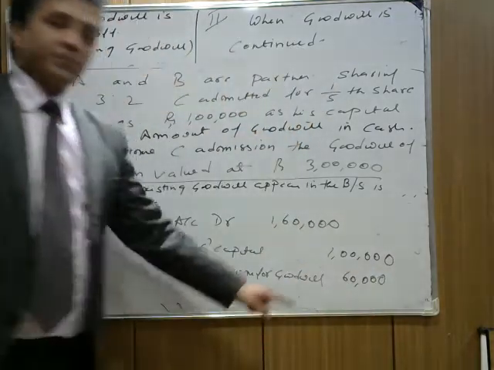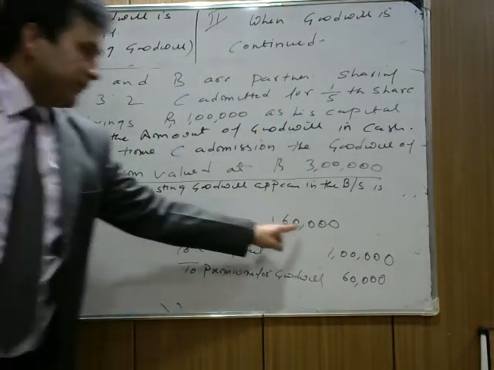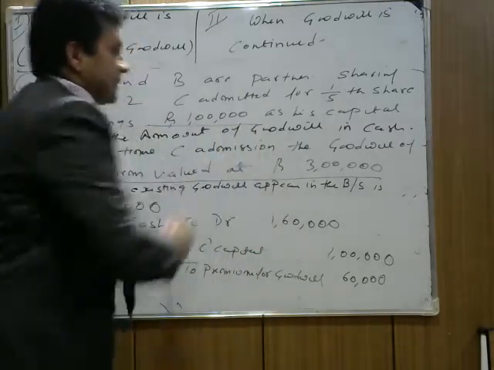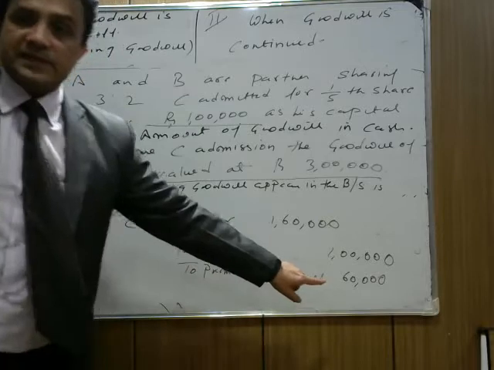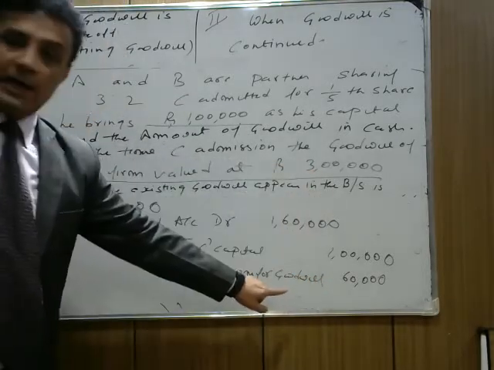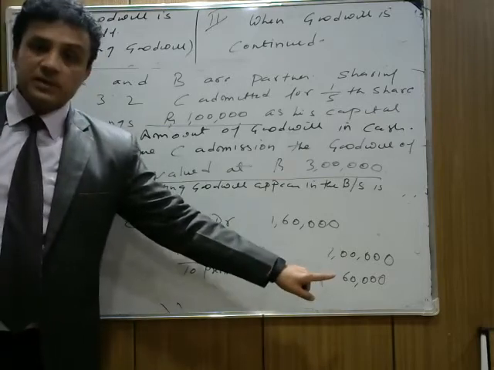Now what will we do? Cash account debit 1,60,000. C's share is 1 lakh, which is given over here. He brings 1 lakh as his capital and premium for goodwill is 60,000. How can you find it? 3 lakh ka 1/5 is 60,000, as C needs to bring as a share of goodwill.